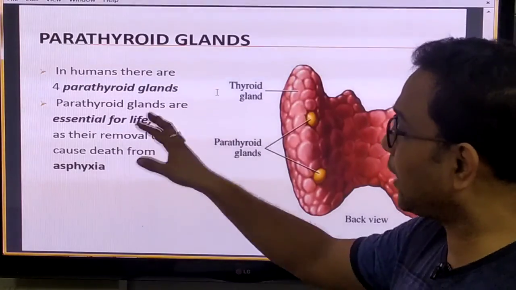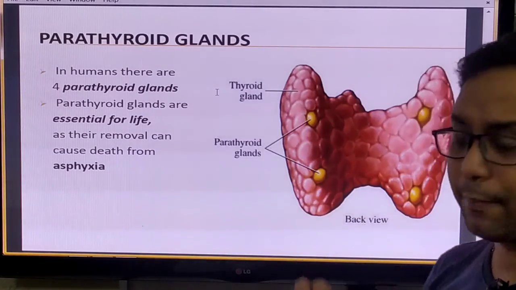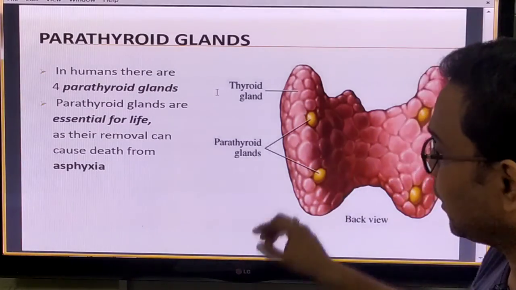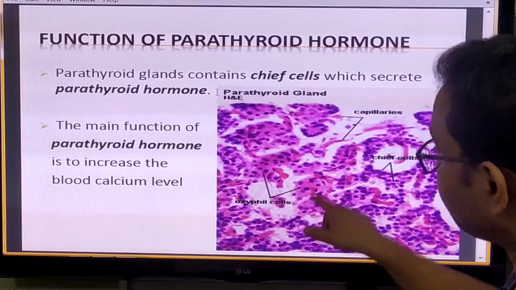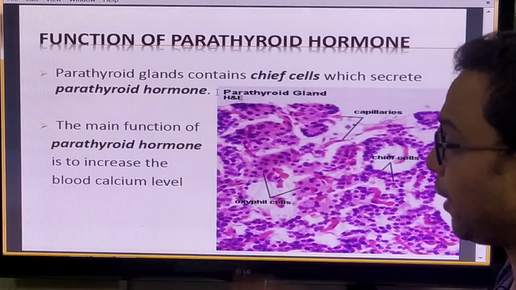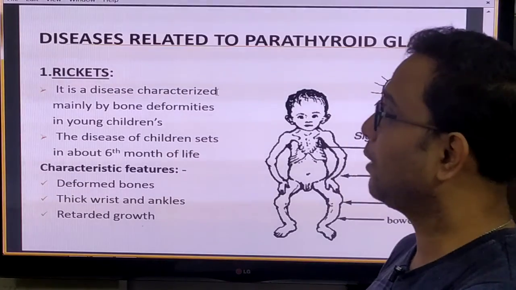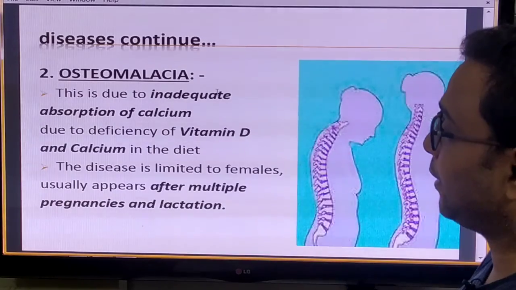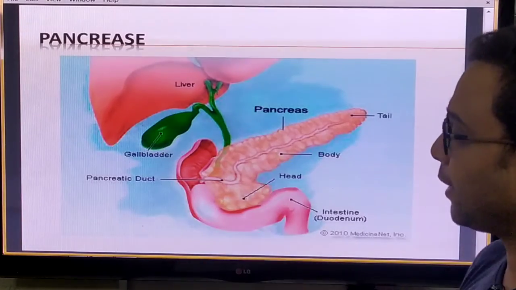Parathyroid glands are at the backside of the thyroid gland. There are four parathyroid glands. They are most important because they secrete the parathyroid hormone, and their main function is to control the calcium level, right? Next we discuss another important part, that is the pancreas.